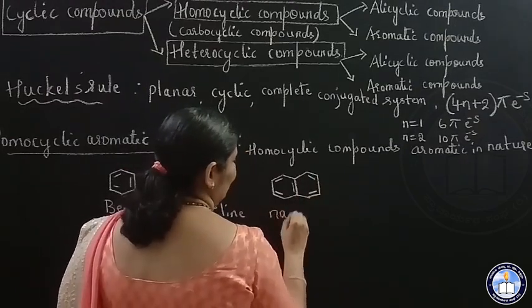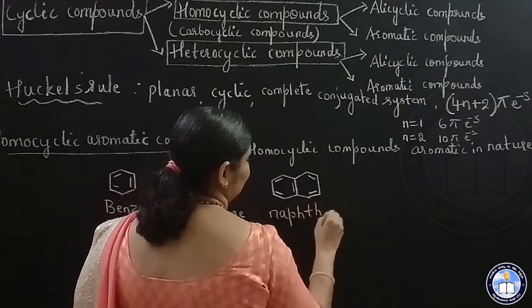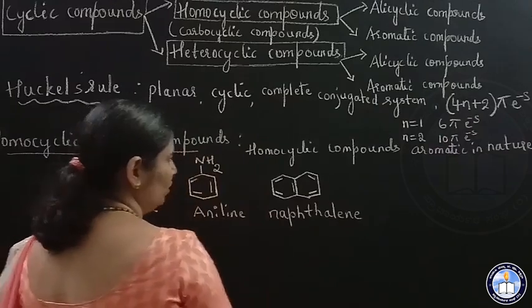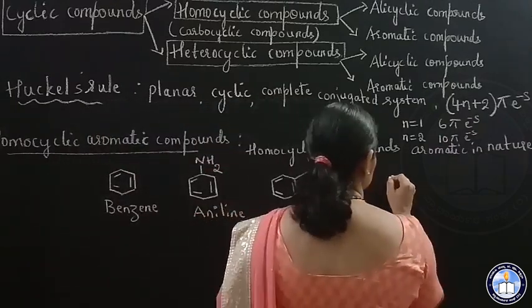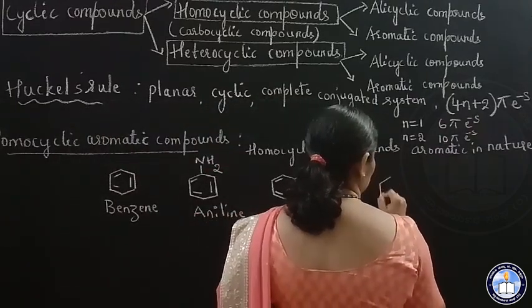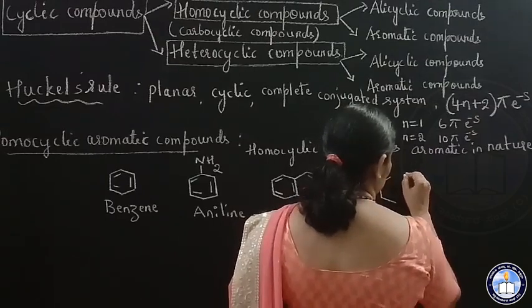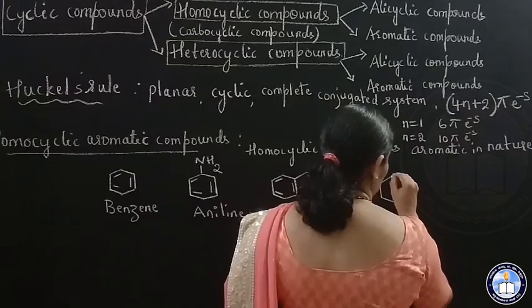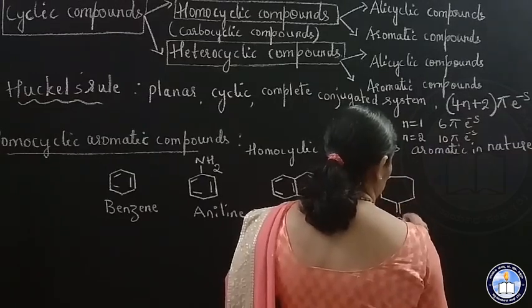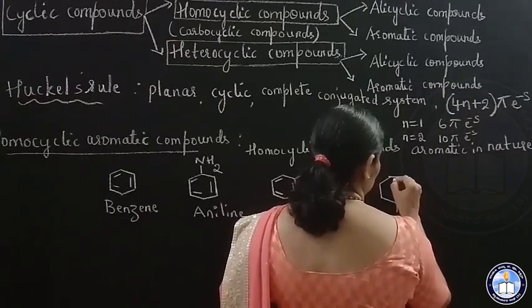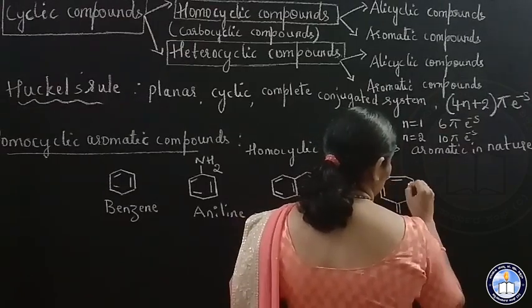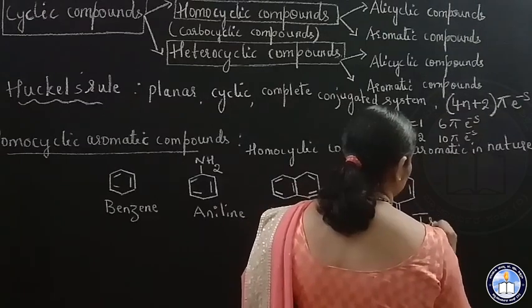So this is naphthalene. And this fourth structure is tropone.